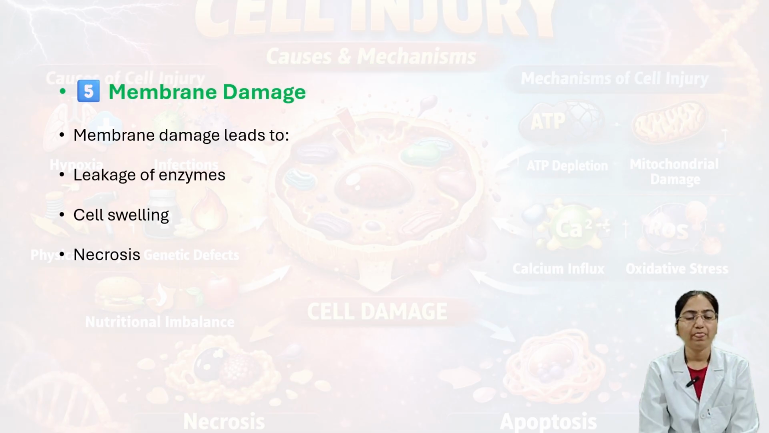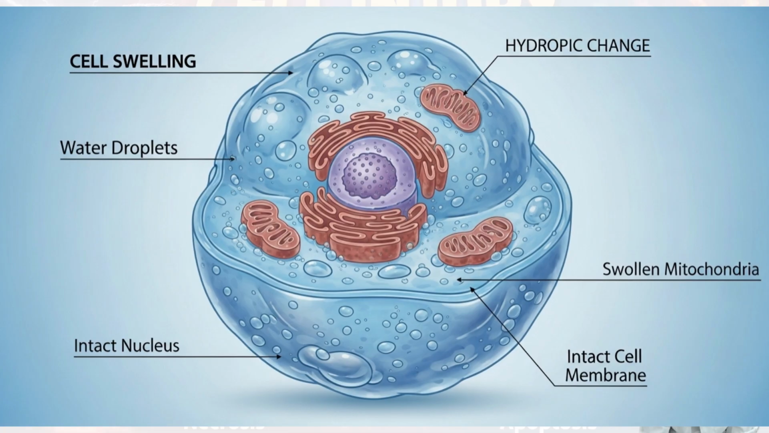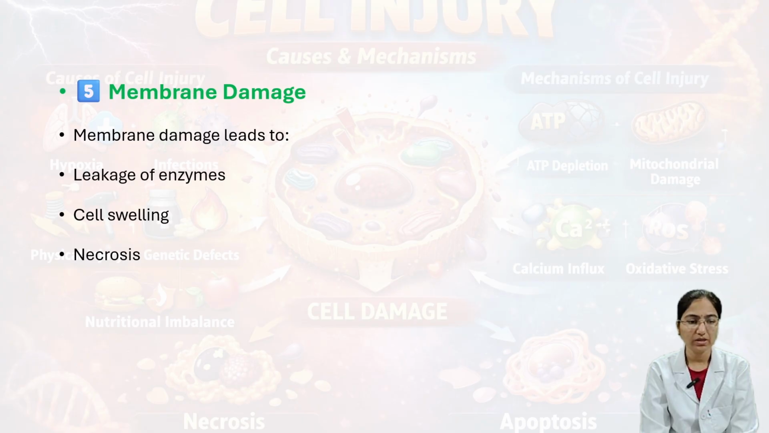Next we'll see the fifth mechanism, that is membrane damage. Here outer membrane damage leads to leakage of enzymes, and then cell swelling, and lastly necrosis, death of cells. These are the 5 mechanisms of cell injury.